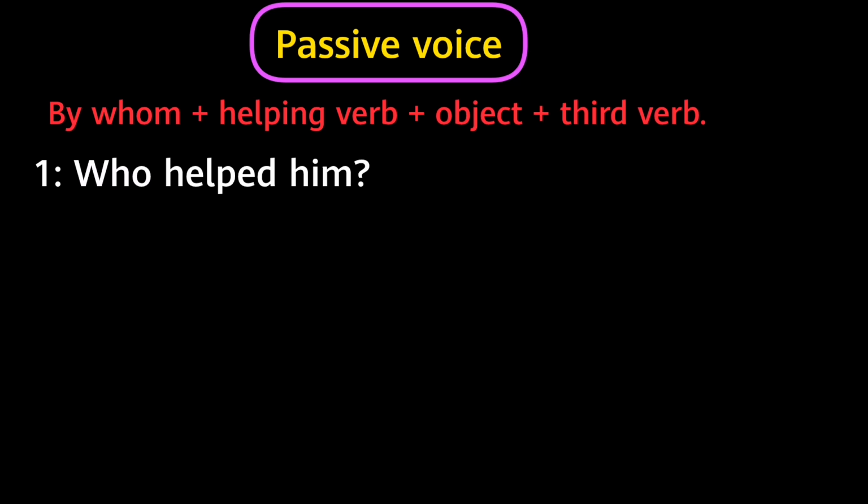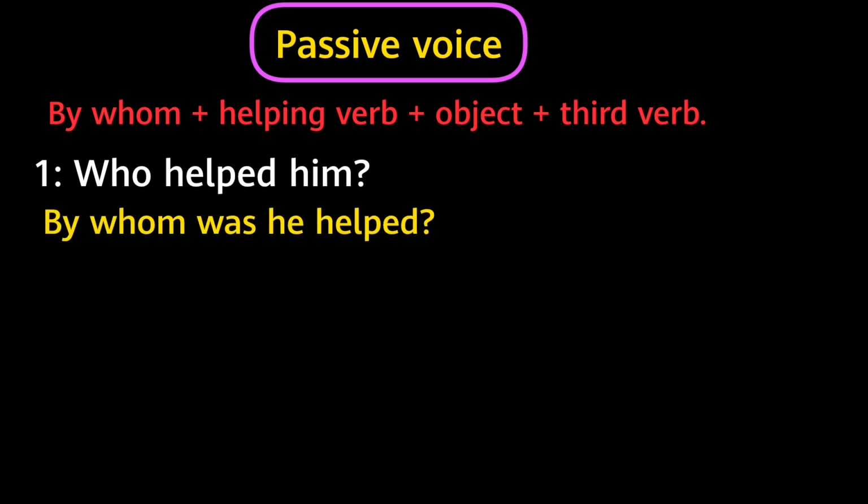First change who into by whom, and then add helping verb according to the tense of the sentence and then move object to this place and then change the verb into third verb. So, this sentence can be changed like this. By whom was he helped? Look at this passive sentence.